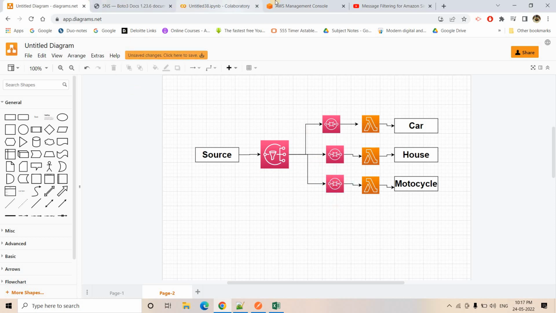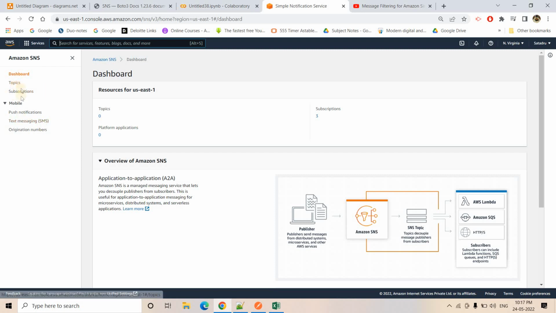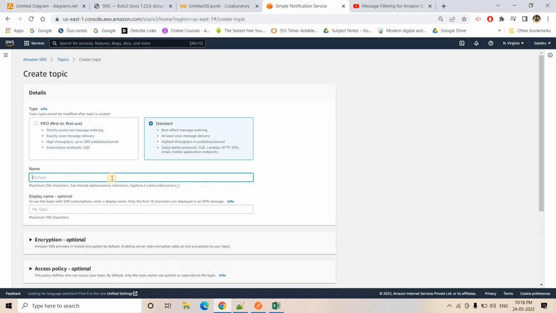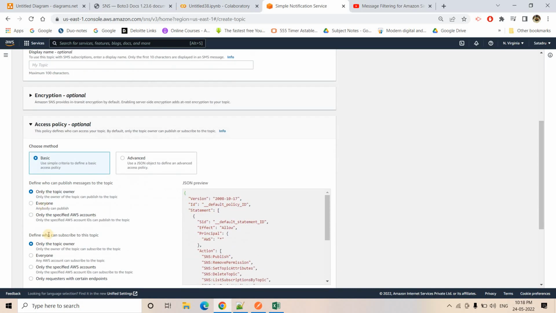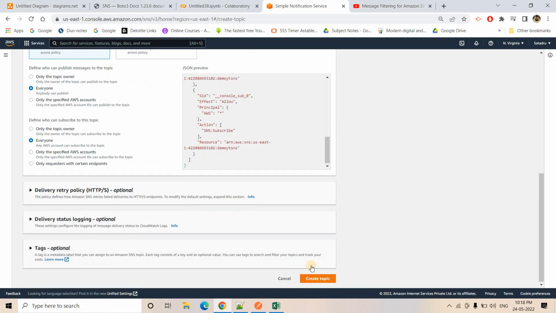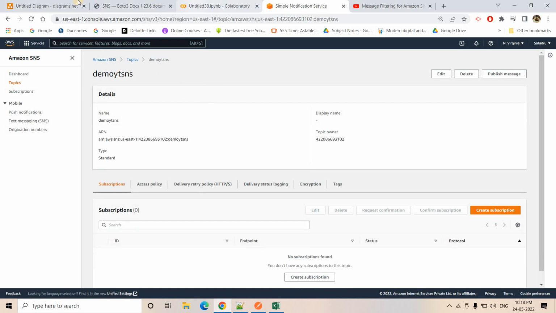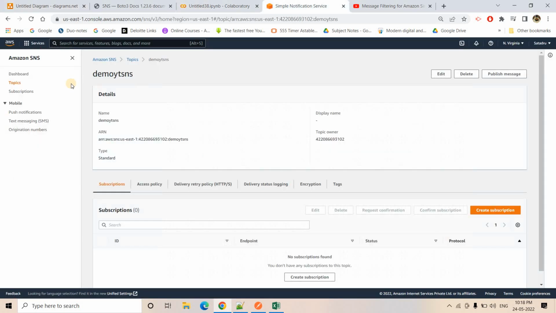Okay, so as a first step, I will go to the AWS management console and I will go to Simple Notification Service, and I will be creating one SNS topic. Okay, so create topic, I will go to standard and maybe I will be giving the name demo YT SNS. Access policy I can give everyone can publish, everyone can subscribe, and I will create the topic here. Okay, so here our SNS topic is created, right? Now what is the next step? We need to create 3 different SQS queues, okay, for our car insurance, home insurance and motorcycle insurance, right?